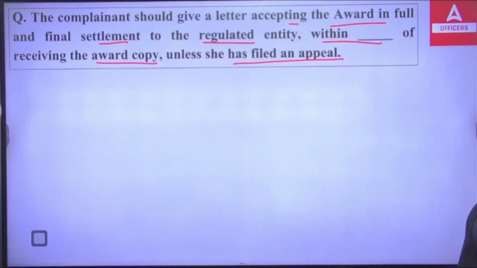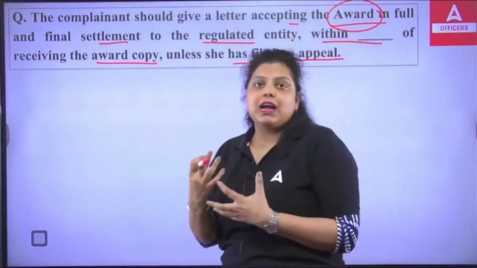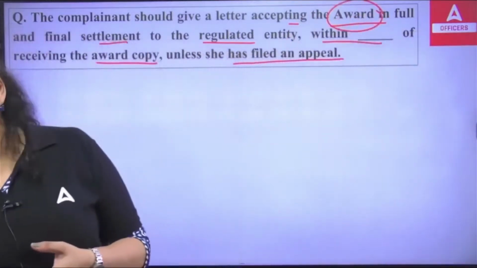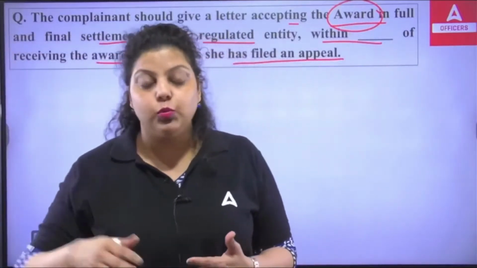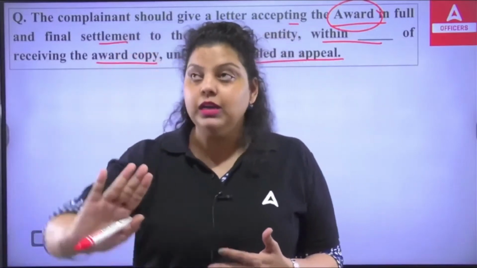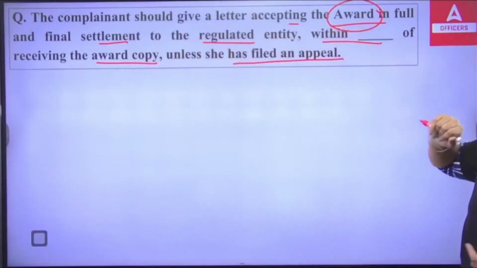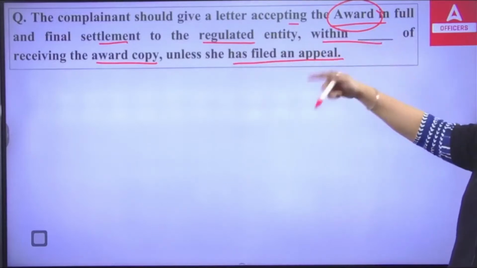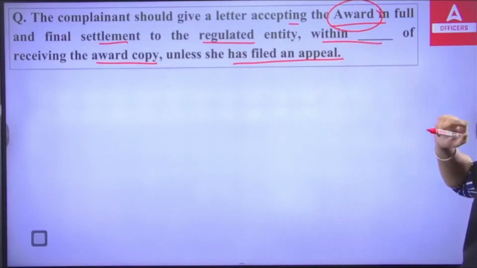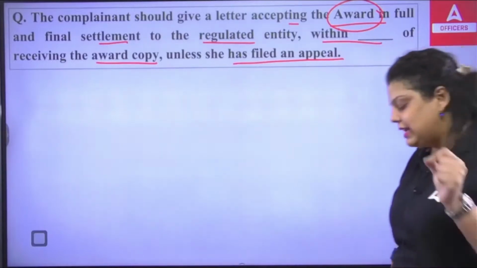So the question is asking that the complainant should give a letter accepting the award. The decision which the banking ombudsman, or I can say the integrated ombudsman nowadays, is giving is known as an award. So when the integrated ombudsman has given you the award, the complainant has to give a letter of acceptance: this award has been given by the integrated ombudsman and we are accepting it in full and final settlement to the regulated entity, within a number of days of receiving the award copy, unless she has filed an appeal.